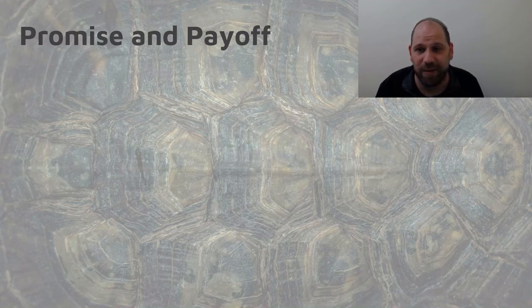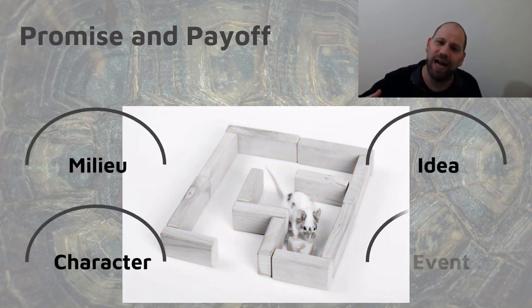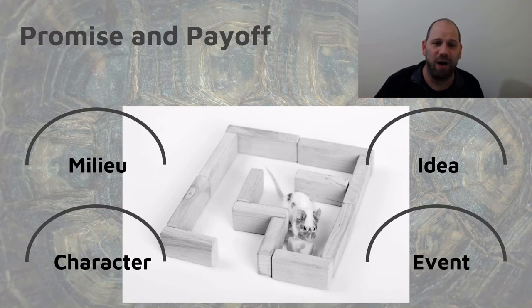The other angle I want to talk about is promise and payoff, because that's a lot of what we've said. We've said we always want to know what it is that we are working towards, and we want to actually get that thing that we are working towards. In the last video, for each one of the elements, we said that there is a kind of typical arc. The way that that particular kind of arc usually looks, the elements we expect to encounter in order to pose and then satisfy the reader's interest in milieu or idea or character or event.